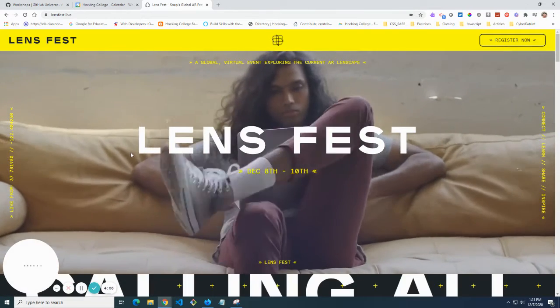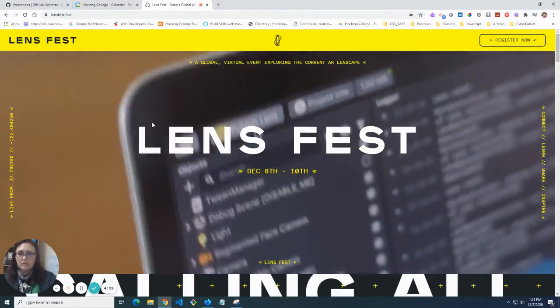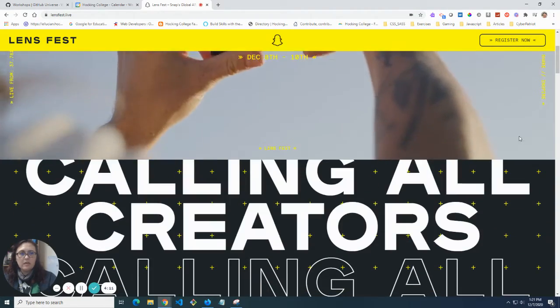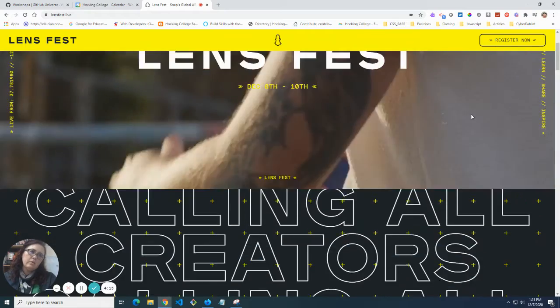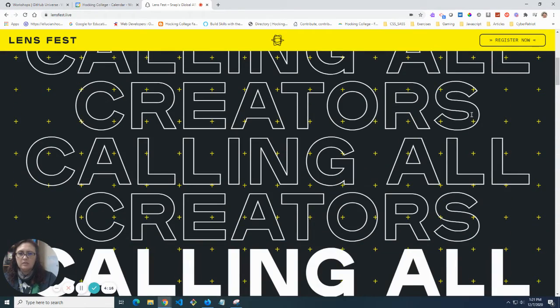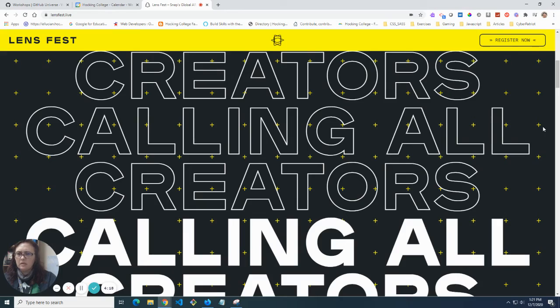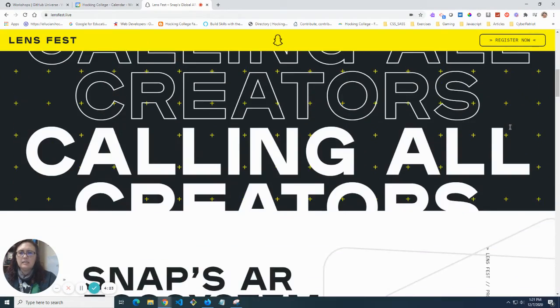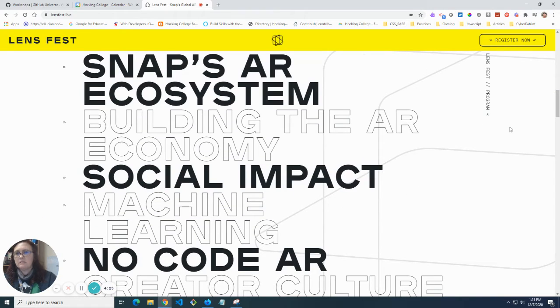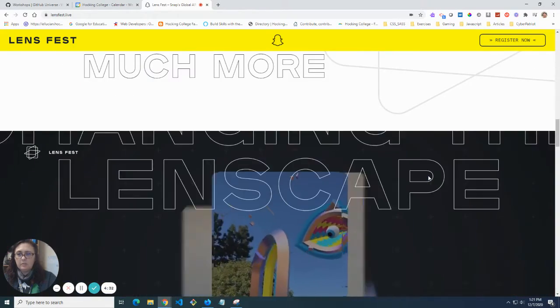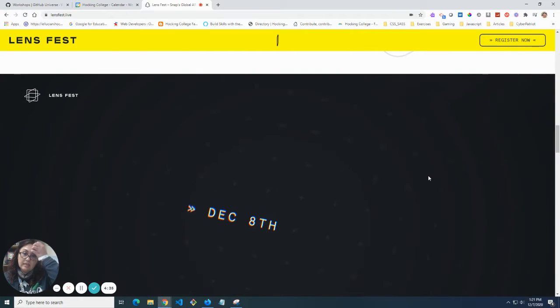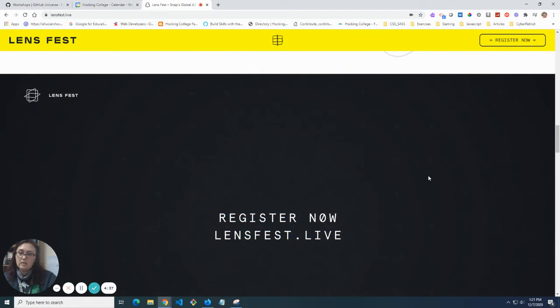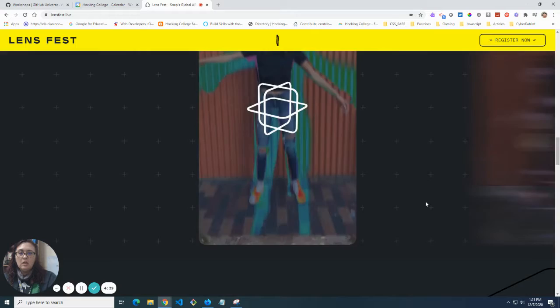So now let's go to Lensfest, which is Snapchat. So again, it starts tomorrow, and I saw somewhere the registration closes today, or maybe tomorrow. We'll see. Okay, so Lensfest is Snap AR's ecosystem, building the AR economy, social impact. So it's basically a lot of augmented reality, AR, which is something that I have huge interest in, and I've been playing around, especially on the Snapchat platform.